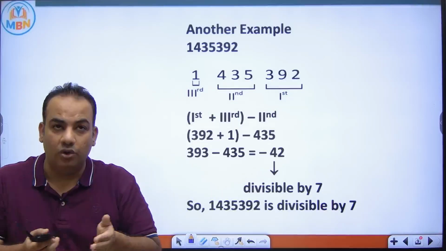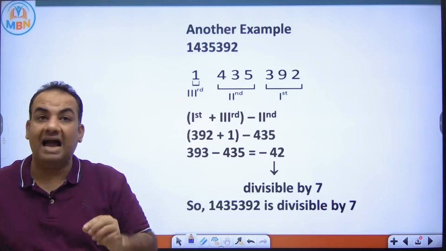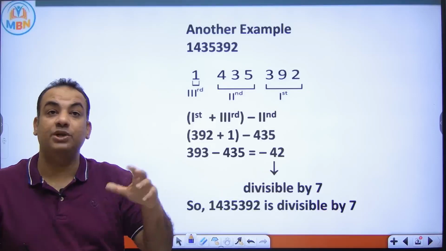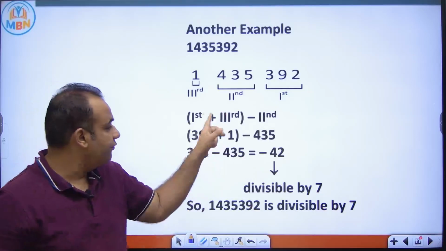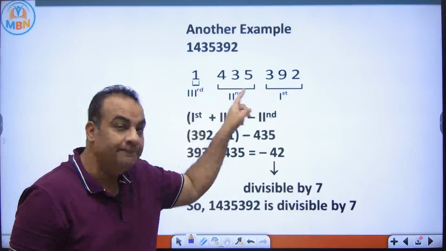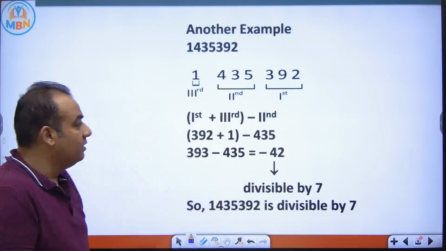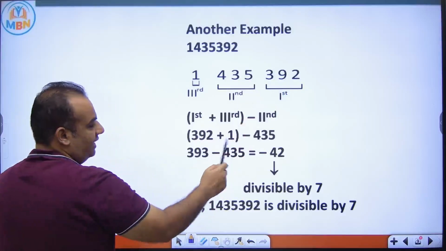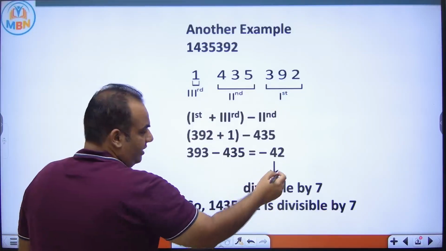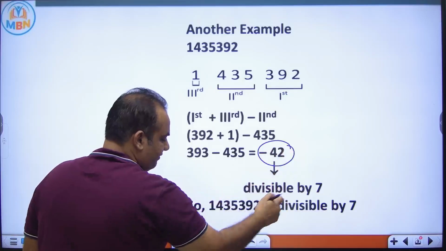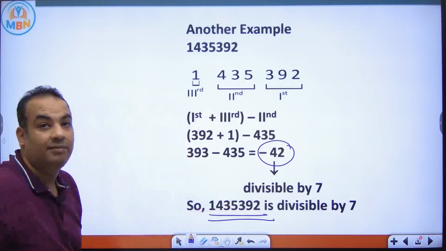Now, if you have more groups, what will you do? You will add the alternate groups, as you did with alternate digits in 11. Here you will be adding alternate groups. So the first group and third group will be added, minus the second group. So 392 plus 1, 393, minus 435. You will get minus 42. This number is divisible by 7, so definitely this is also divisible by 7.